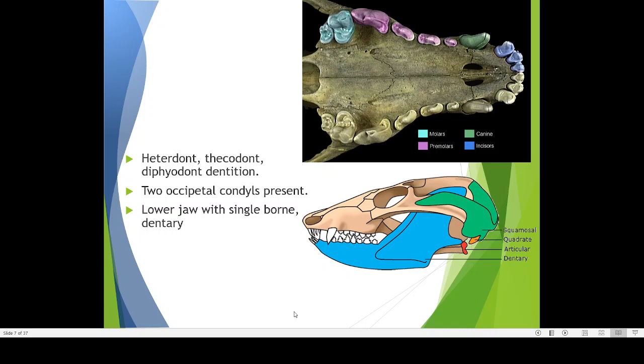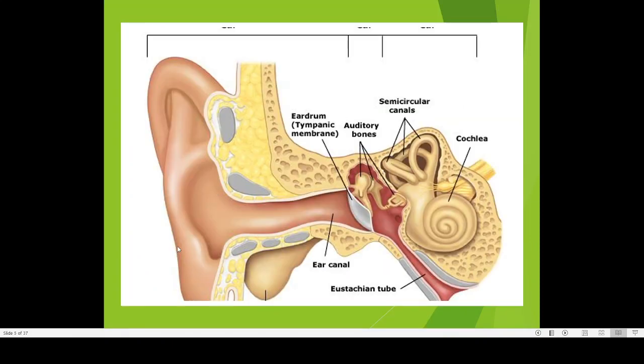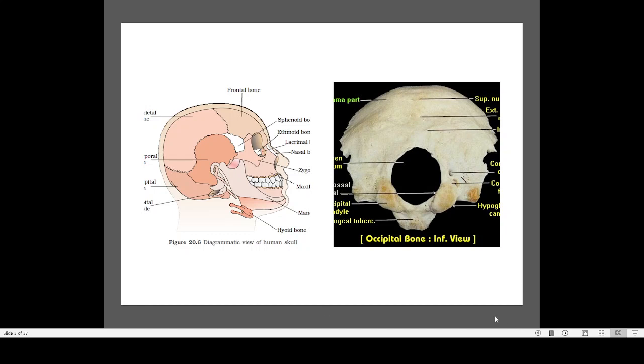Then another feature is that two occipital condyles are present. Here you can see these are the occipital condyles. See, this is one piece, this is another piece. So here, at the lower end of the skull, there is a hole. Through this hole the spinal cord enters your skull, and on either side you can find two structures. Our brain is supported like this on two small portions. These are the supporting regions. This is one support, this is another support.